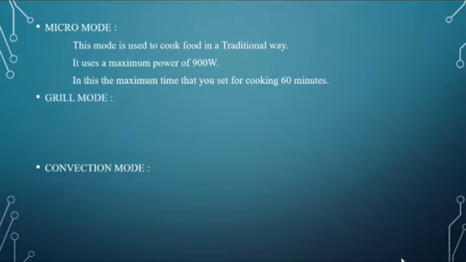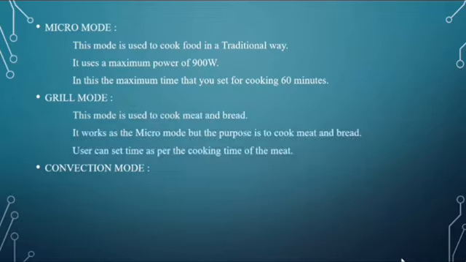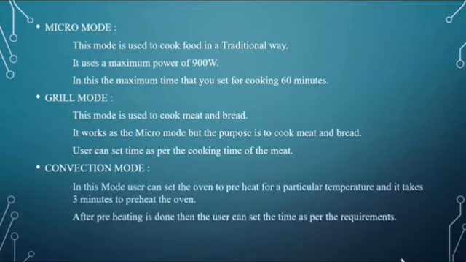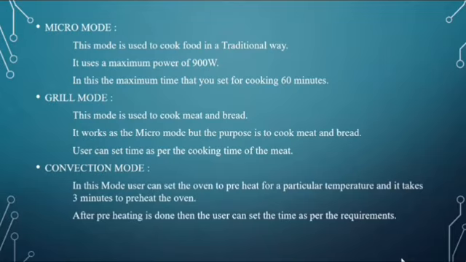Next, the grill mode. Grill mode works as the micro mode, but its purpose is to cook the meat and bread. User can set the time as per the cooking time of meat or as per the requirement. Next, convection mode. In this mode, user can set the oven to preheat to a particular temperature for 3 minutes. After preheating is done, user is asked to enter the time for their cooking.